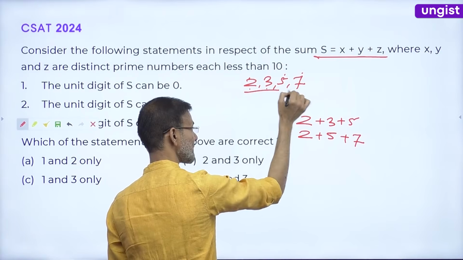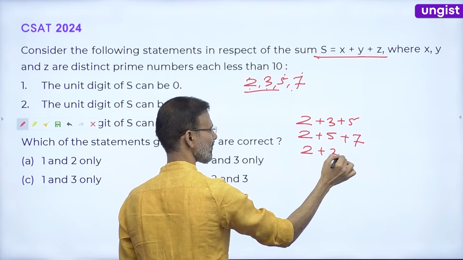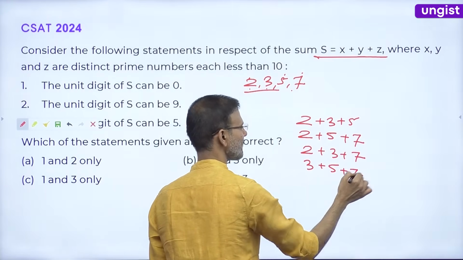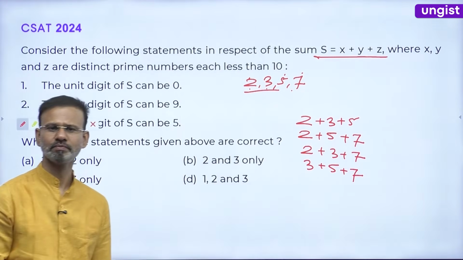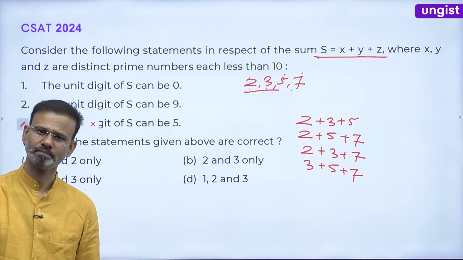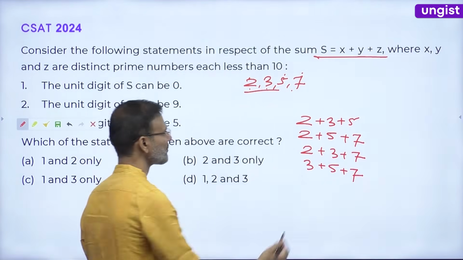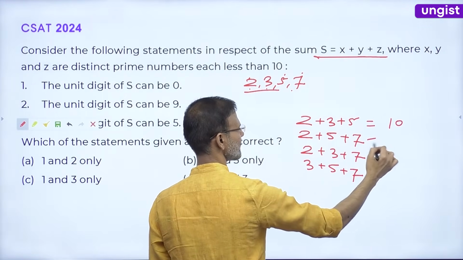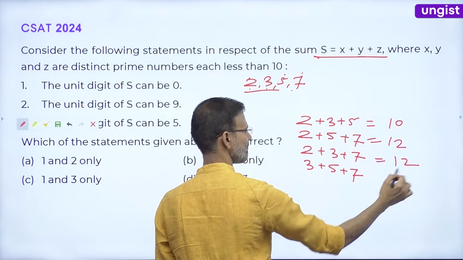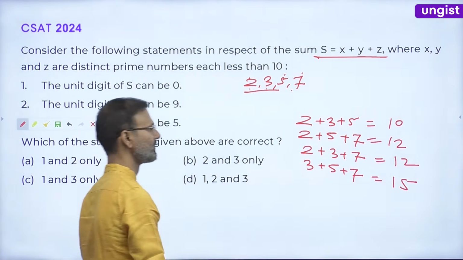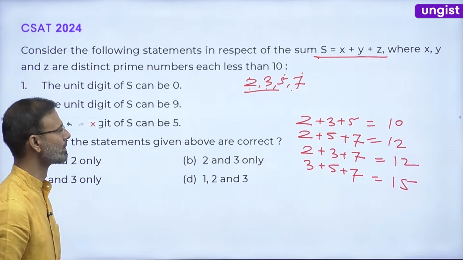Then 2, 3, 7 and then 3, 5, 7. Everyone, any other possibility of sum? Boliye. Right? Now just add them and find out the unit digit. This is 10, this is 12, this is 12 and this is 15. Right? Haan? Kya ho gaya?